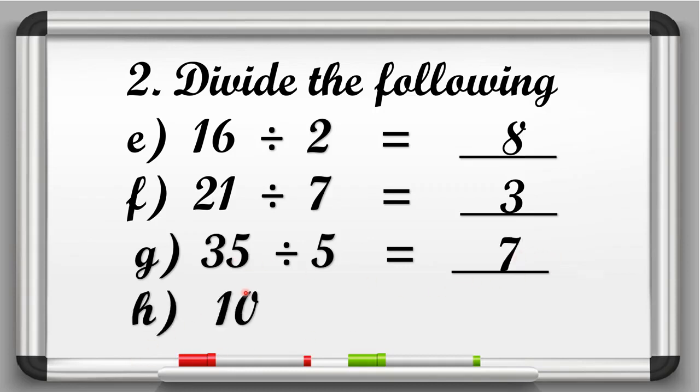Now in H part, 10 divided by 5 is equal to dash. So here 10 is the dividend and 5 is the divisor.